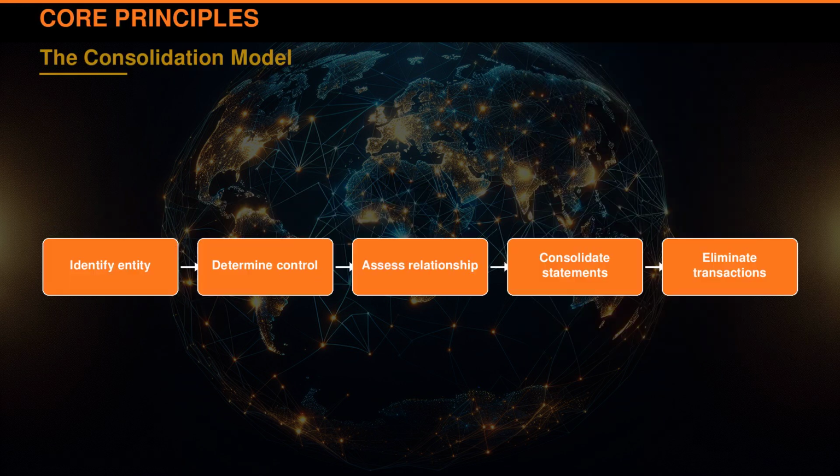The consolidation model assesses control over other entities, ensuring their financials are included in the parent company's statements. We'll follow Meridian Corporation, which has a $10 million SaaS contract comprising $8 million for software and $2 million for services. This example shows how entities are assessed and consolidated, reflecting true financial performance and obligations, crucial for stakeholders' decision-making.